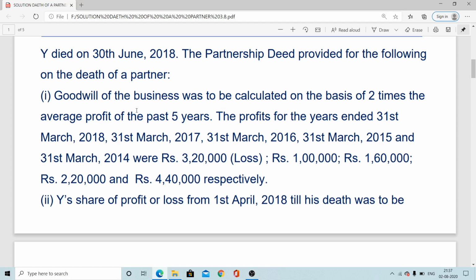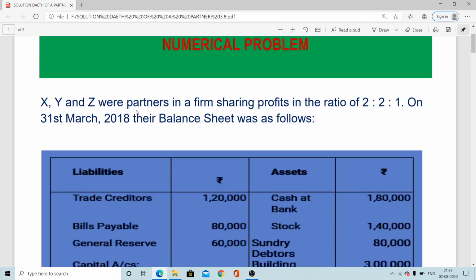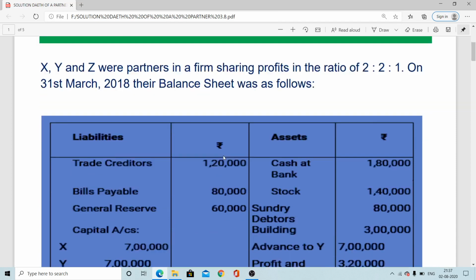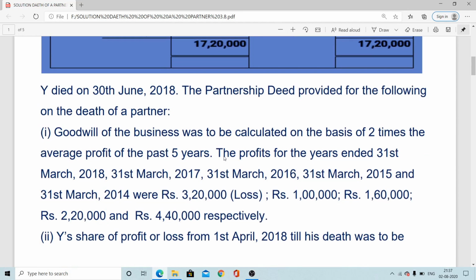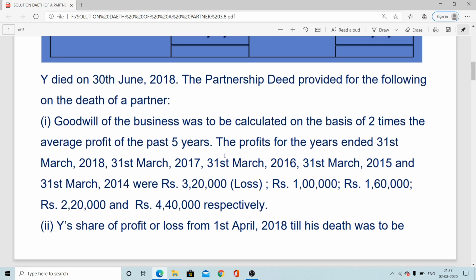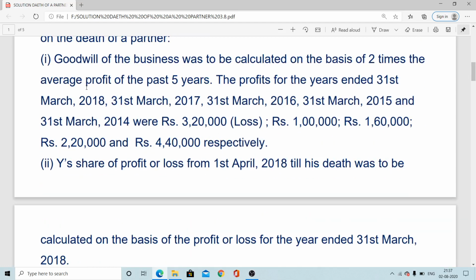After getting the value of goodwill, we have to find out the death partner's share, and that is provided at the top here: 2 is to 2 is to 1. So therefore 2 by 5 is Y's share. After calculating the total firm's goodwill, we multiply by 2 by 5. Then we get Y's share of goodwill, and subsequently we distribute this amount of goodwill to the remaining partners in their gaining ratio. Now this is the first treatment related to goodwill.